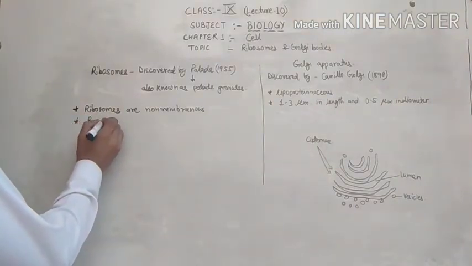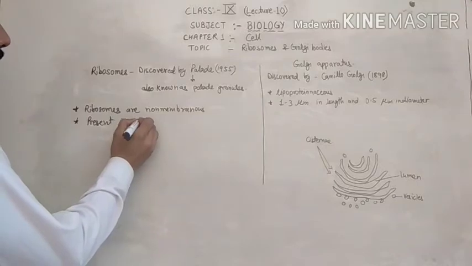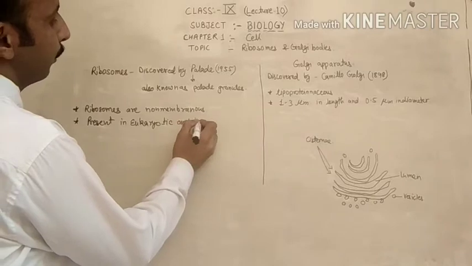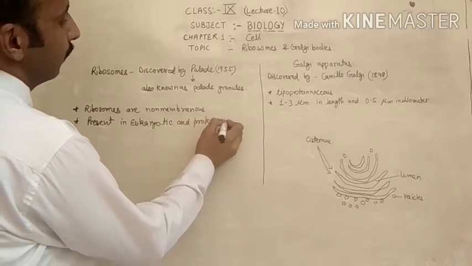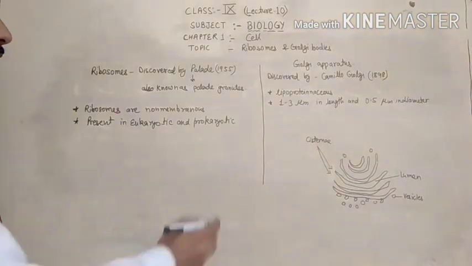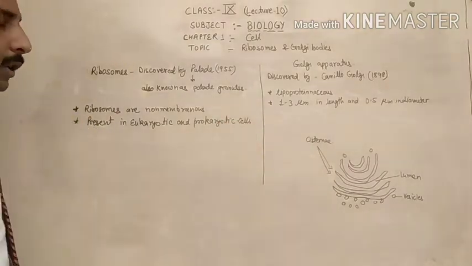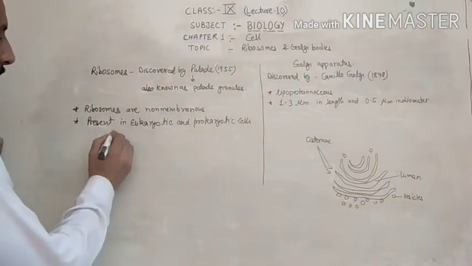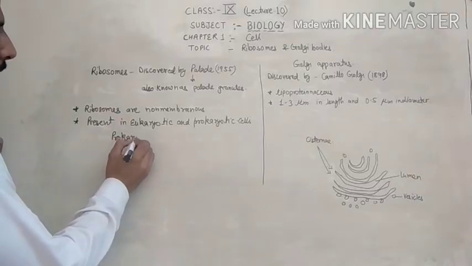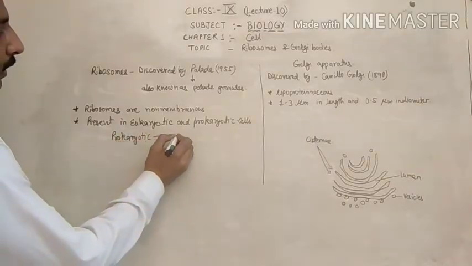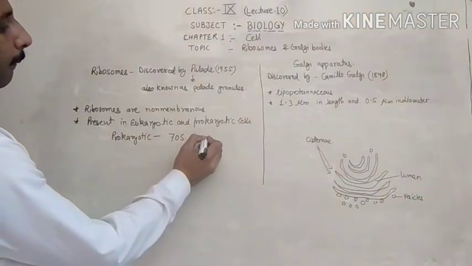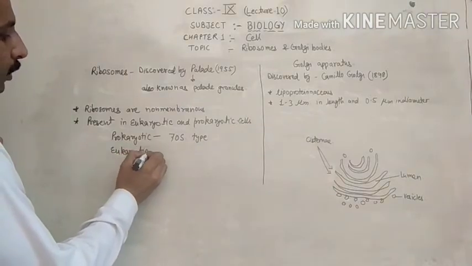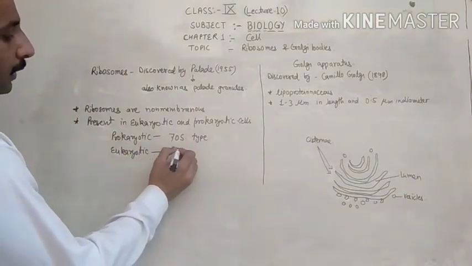They are present in eukaryotic and prokaryotic cells, both types of cells. In both prokaryotic and eukaryotic cells the ribosomes are present, but there is a slight difference. In prokaryotic cells, the ribosomes are called 70S type, and in eukaryotic cells they are called 80S type.